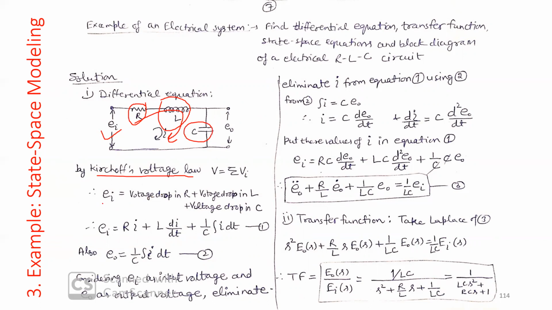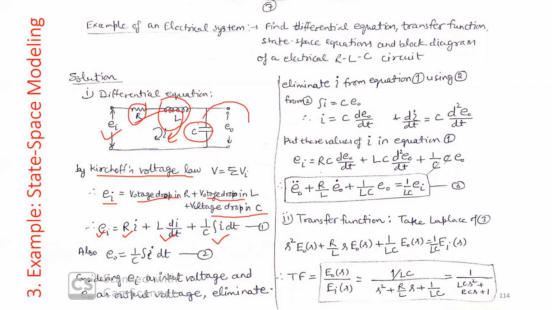So whatever input voltage you are giving, some will go in resistance, some in inductance, some in capacitance. So EI equals the voltage drop in resistance, given by RI, plus the voltage drop in inductance, given by L dI by dt, plus the voltage drop in capacitance, given by 1 upon C integration of I dt.